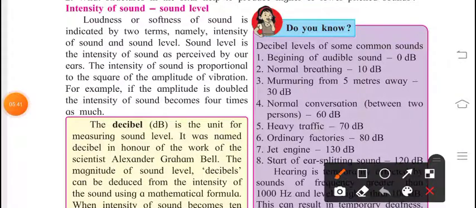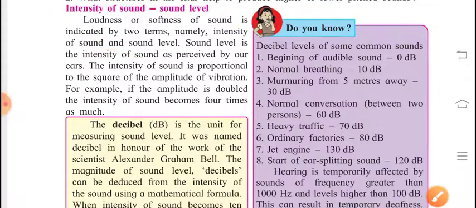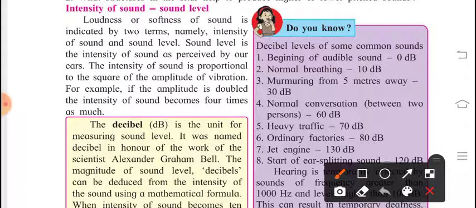Now the next topic is the intensity of sound, which gives us the sound level. Loudness or softness of sound is indicated by two terms, namely intensity of sound and sound level. Whenever the sound is high, we say a normal word, oh my god, a lot of sound is there, this sound level is very high. This type of words we use here also.